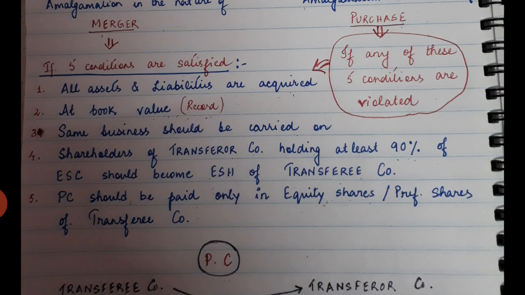And then PC would be paid in the form of equity shares or preference shares, but not in any other form. If any of these 5 conditions are not satisfied, you will understand that it is not in the nature of merger, it is in the nature of purchase, and hence you will give accounting treatment accordingly. So I hope you all have understood.